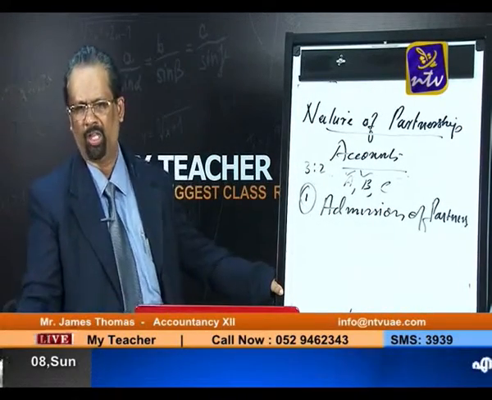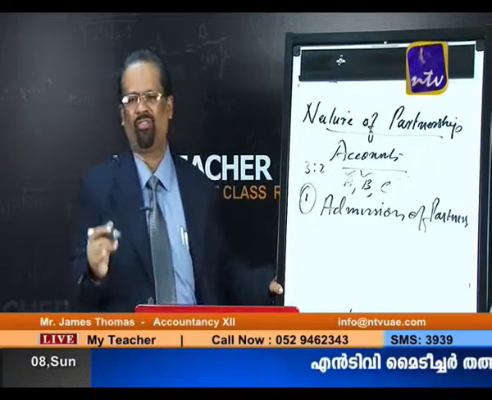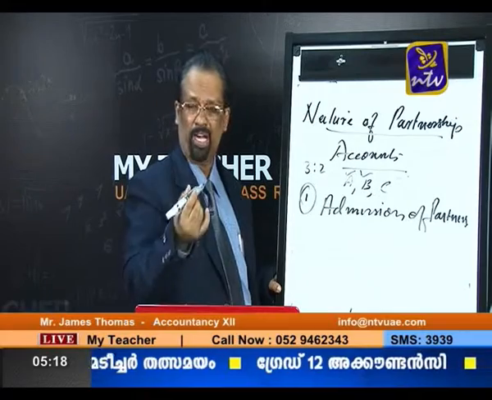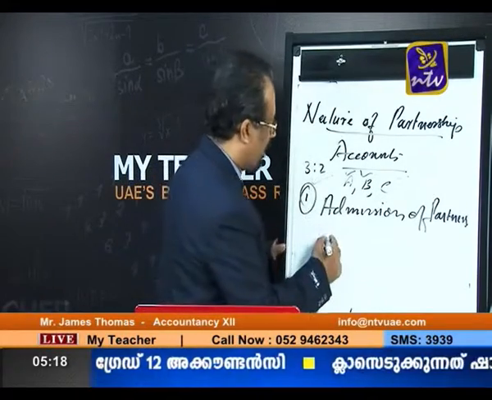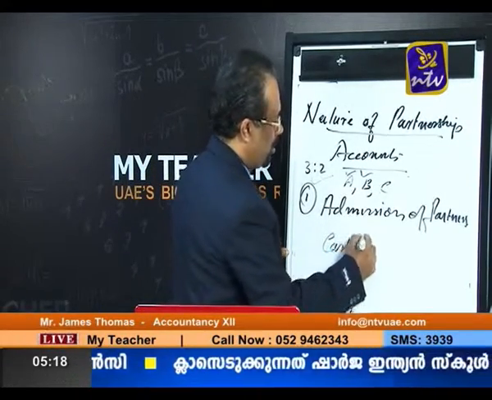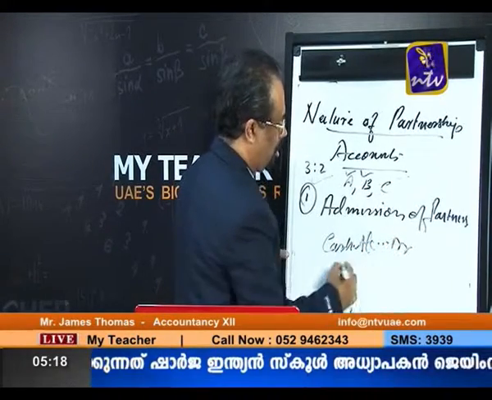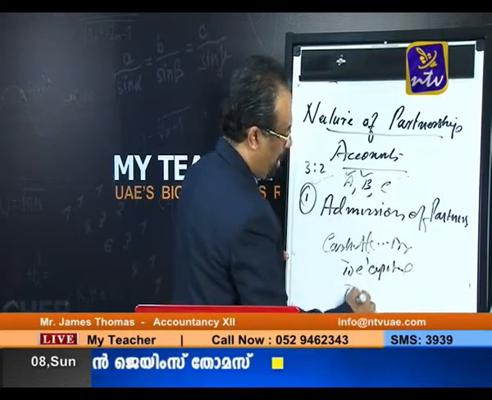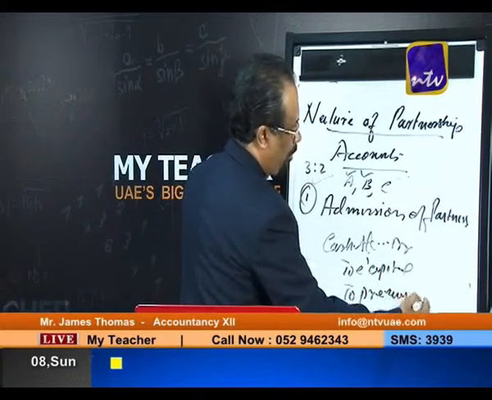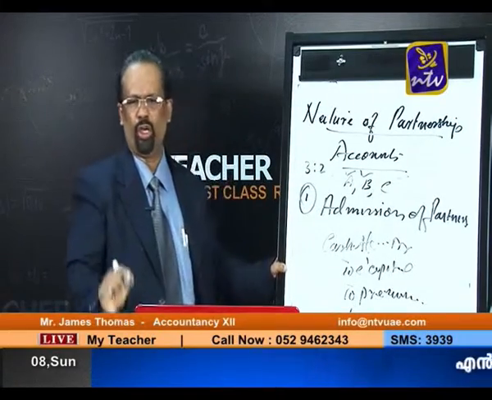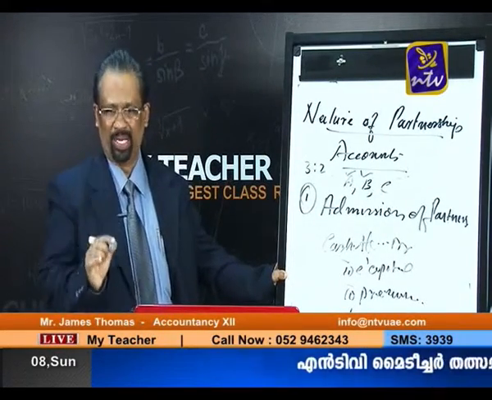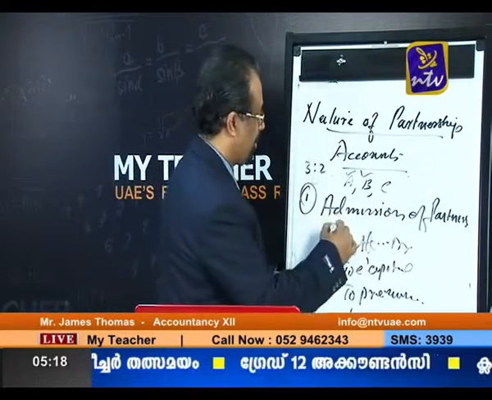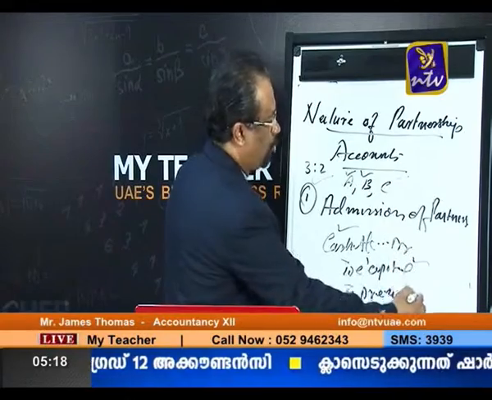So what is the entry? The new partner is bringing goodwill along with the capital. So the journal entry is: cash account debit to C's capital and to premium. You can see my context is the new partner is bringing capital along with the premium. So the entry will be cash account debit to C's capital, to premium account.